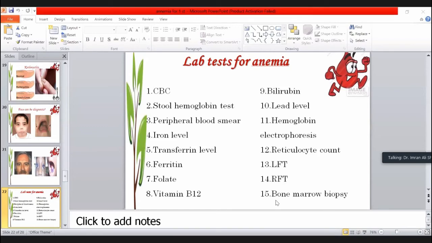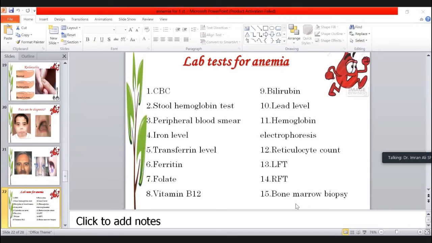At the end, you can go for bone marrow biopsy for multiple purposes. You can see the bone marrow iron store, you can see the abnormal cells known as blast cells, or precursor cells that are abnormal inside the bone marrow. So many things you can see over the bone marrow.